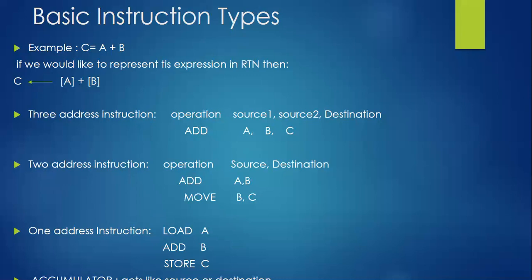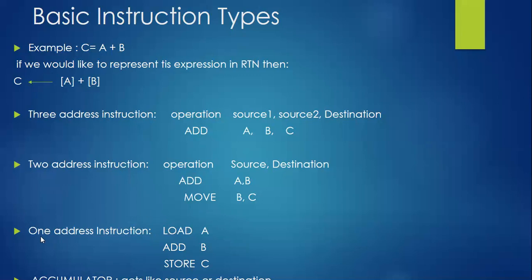What is the job of the accumulator? It will act like a source sometimes, and sometimes like a destination. It totally depends on the instruction we are writing.